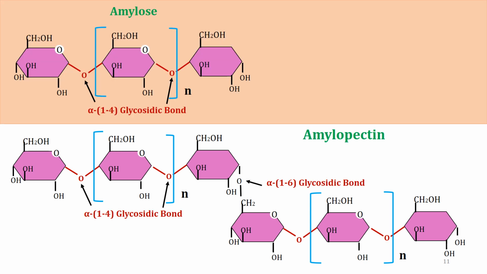Now, let's compare amylose and amylopectin. Both are forms of starch but have different structural arrangements. Amylose is linear and coiled, while amylopectin is branched. This branching makes amylopectin more easily accessible for enzymes to release glucose quickly.